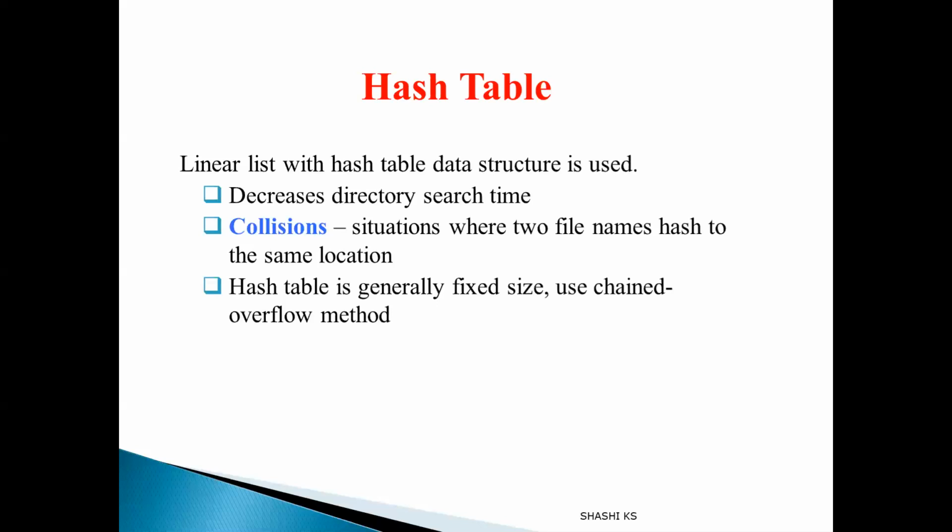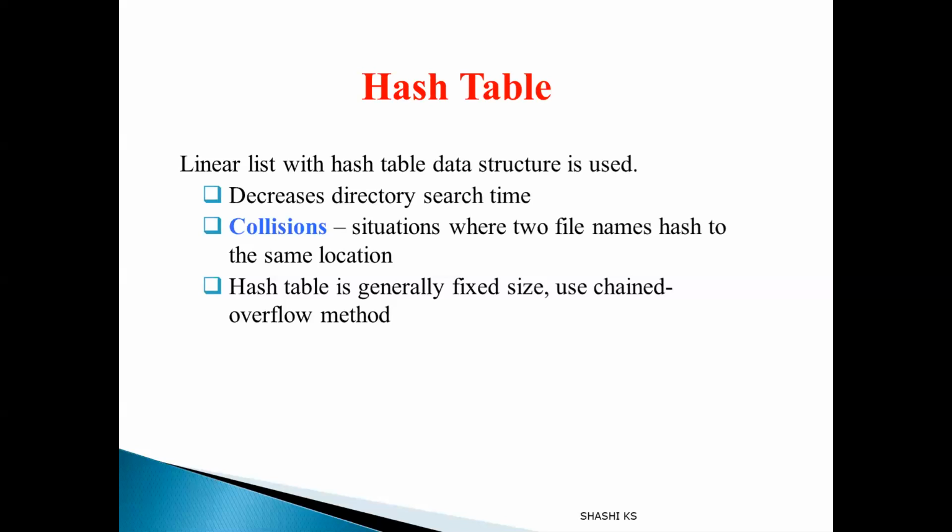But the disadvantage here is, obviously, when we use hashing, in whichever concept you apply it, it will lead to collisions. What is the meaning of collisions? We are going to apply the hash function on the file name. So there is no guarantee that two file names will not produce the same hash value. So that is called collision. When two file names produce the same hash value, where will I store it in the hash table? That problem is called collision.